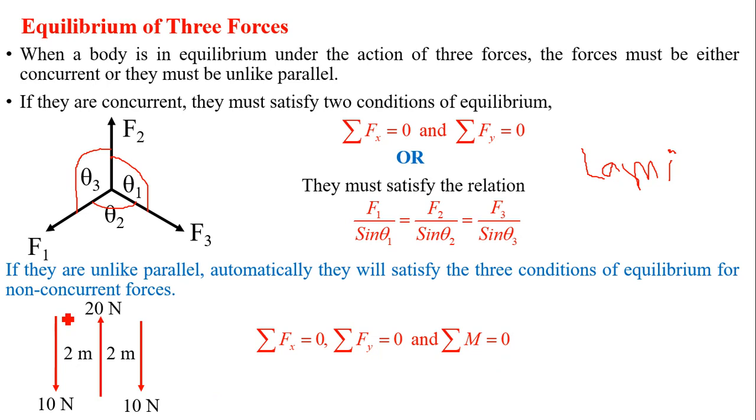For example, 10 Newton downward, minus 10 Newton downward, minus 10 and plus 20. So the summation of vertical forces is equal to 0. No horizontal force, that is 0. And moments, all are equally spaced, 2 meter, 2 meter. So the moment is also equal to 0. So this is what we call equilibrium of three forces.